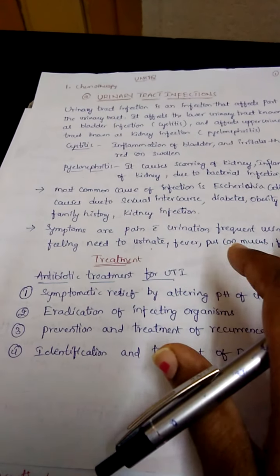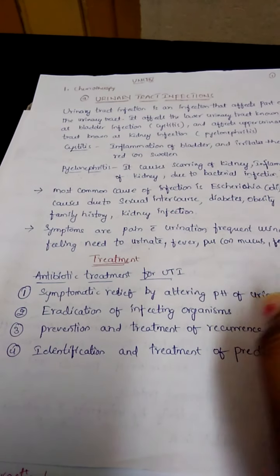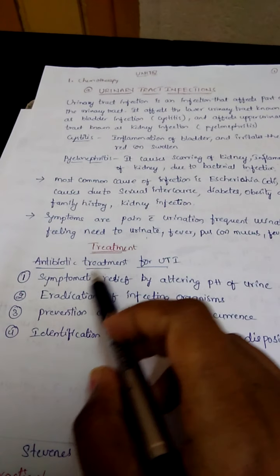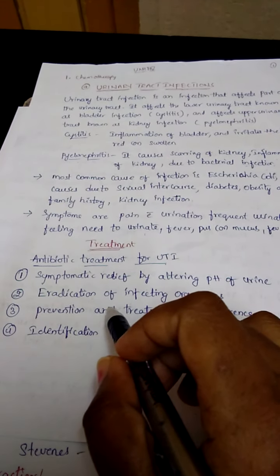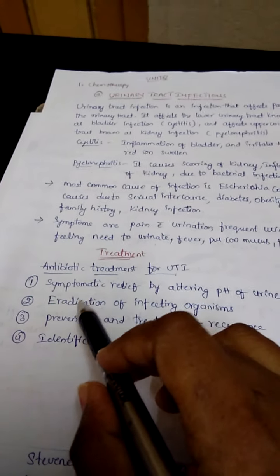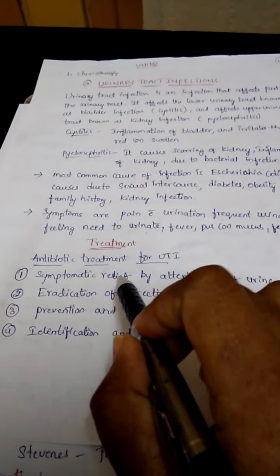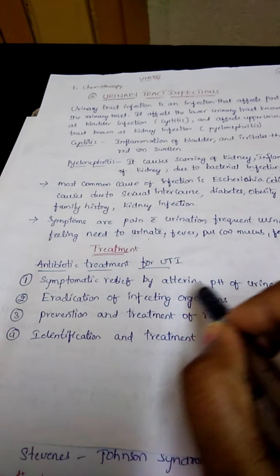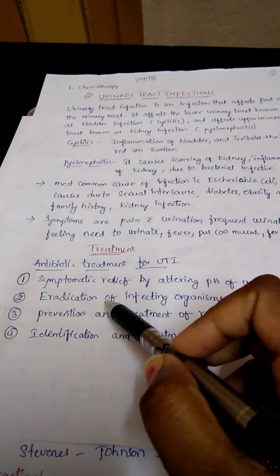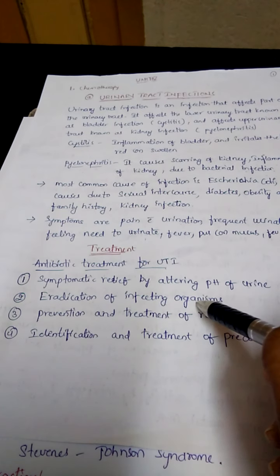So why are these antibiotics used to cure that particular infection? First, by using the particular antibiotic, the drug may relieve the symptoms by altering the pH of urine. The next condition is the eradication of infecting organisms.